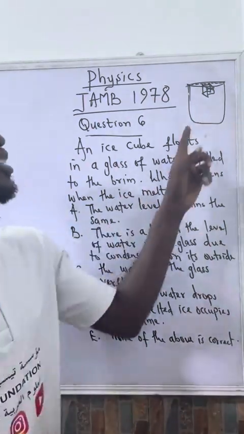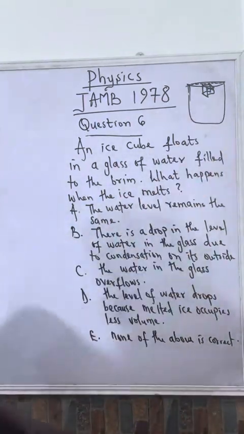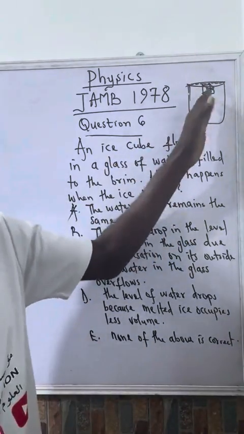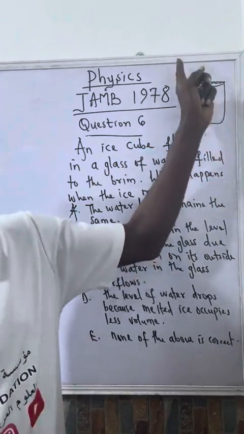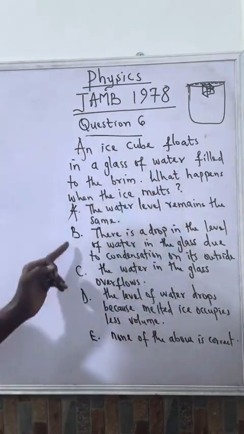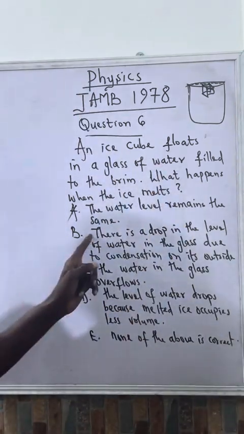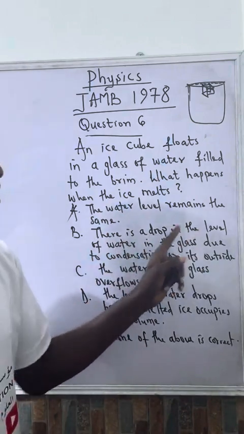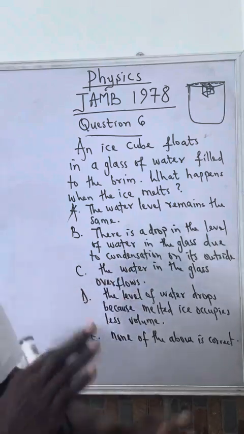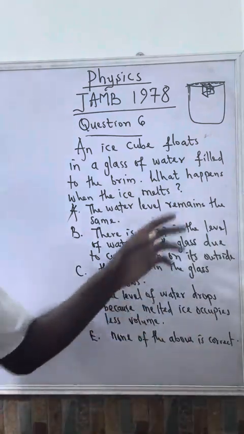So the correct answer to this question is option A, since the ice has already displaced its own volume of water, and that's what led to the rise in the level of water. You see, the other options are wrong. Let's look at this one now. There is a drop in the level of water in the glass. No, this is wrong. Due to condensation, that's not the case.